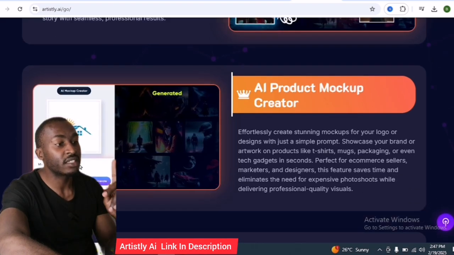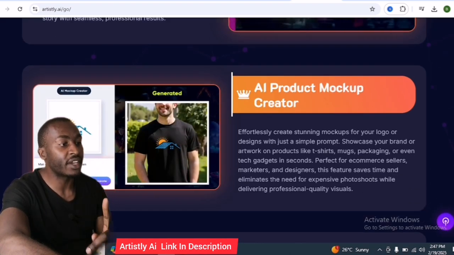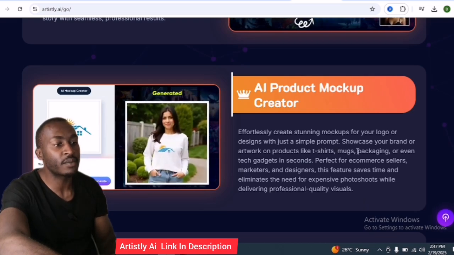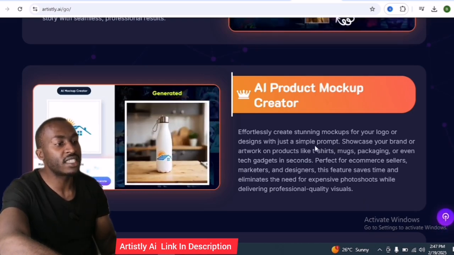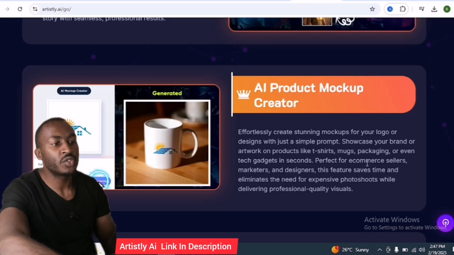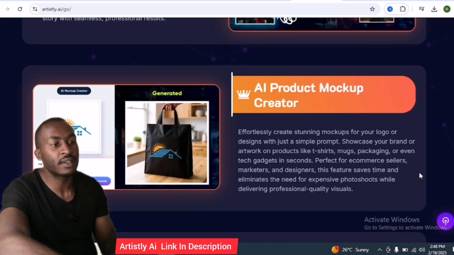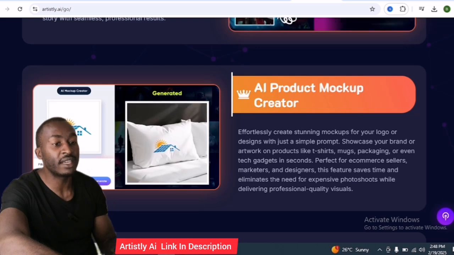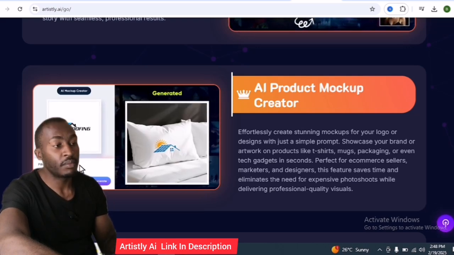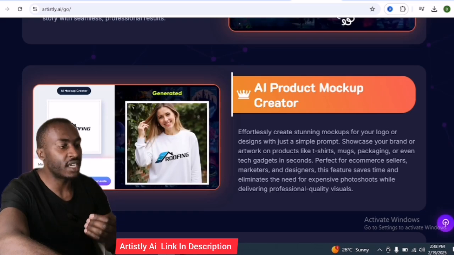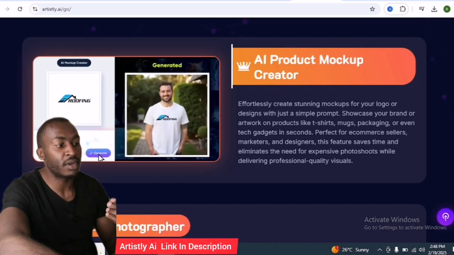AI product mockup creator. You can create effortlessly stunning mockups for your logos or designs with just a simple prompt. Showcase your brand or art on products like t-shirts, mugs. So if you are doing print on demand, then this is the best AI tool you can use to create mockups that you will use in your website or even social media platforms.